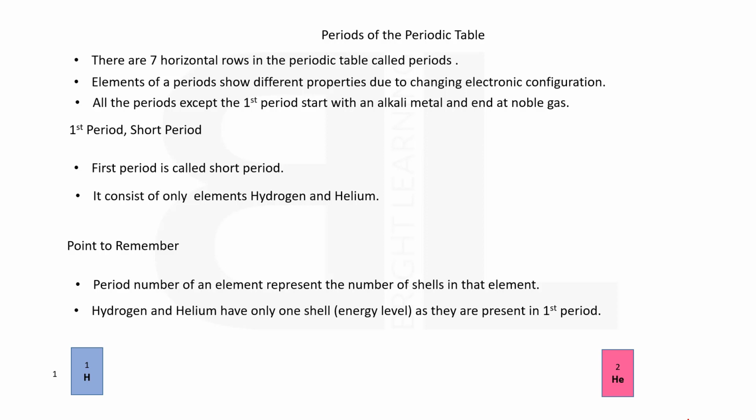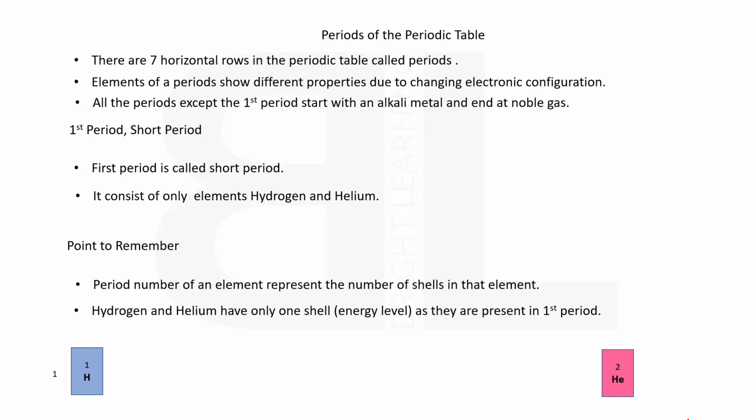The first period is called the short period. It consists of only 2 elements, hydrogen and helium. Hydrogen and helium are in the same row, although they are not in the same group, and their atomic number increases gradually by 1 from hydrogen to helium.